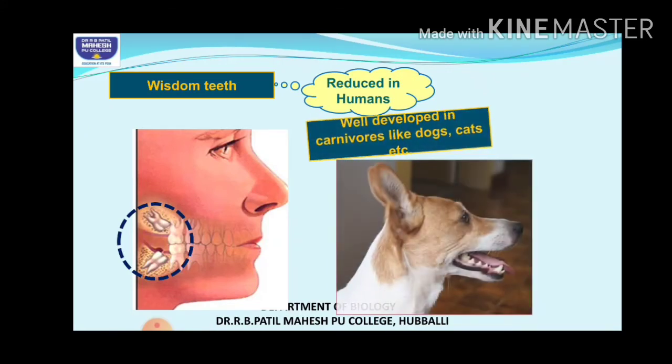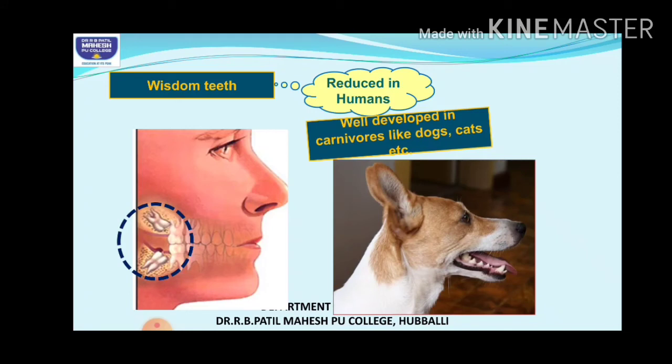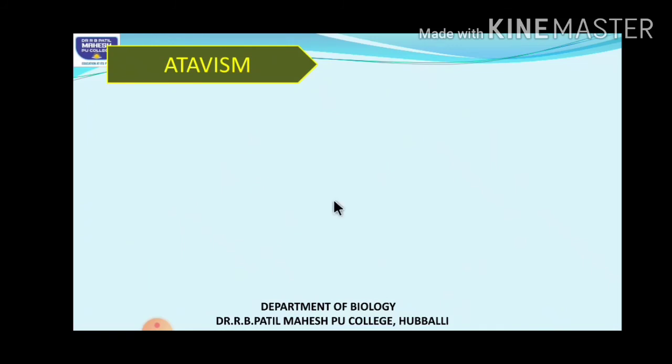Whereas when you compare it with carnivorous, flesh-eating animals like dogs and cats, you can see they are completely developed, right? So we can infer that if one organ can undergo changes, there is every possibility that other organs have also undergone changes from one species to another, right?